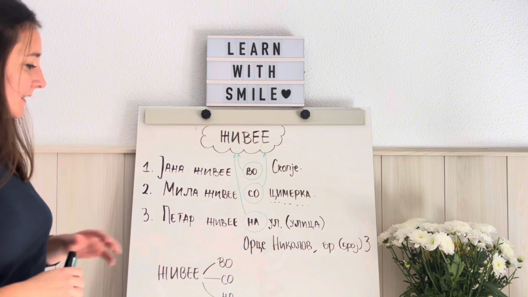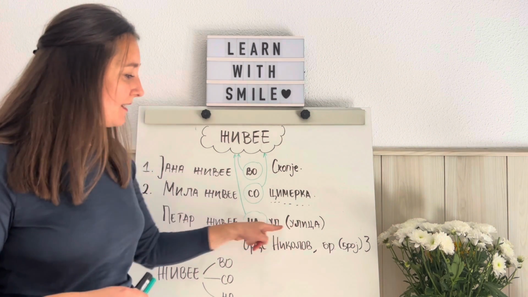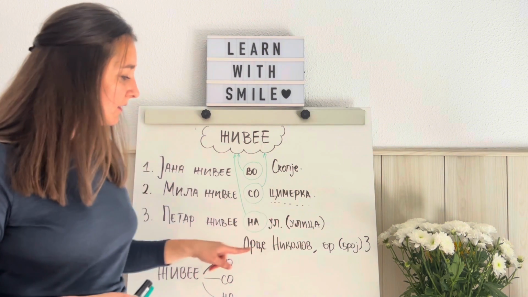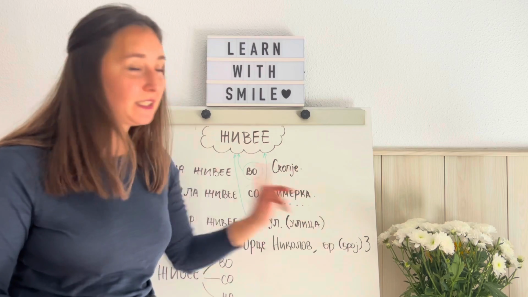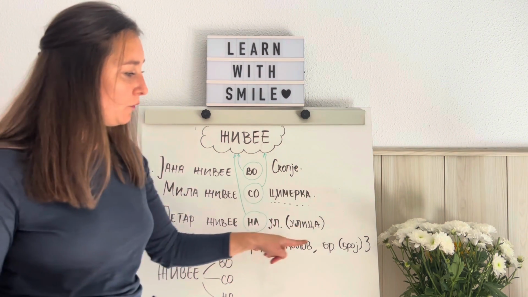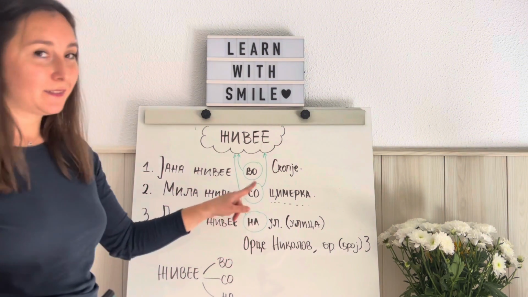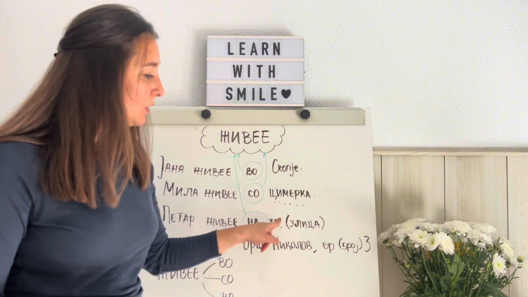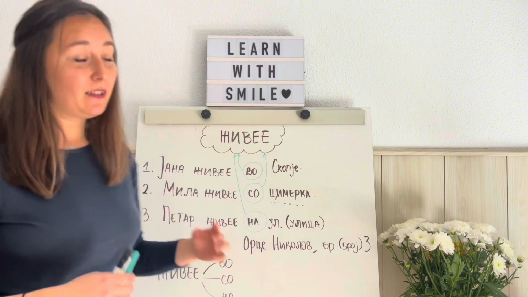Okay. The third sentence, Петар живее на улица. We usually write it like this, улица Орце Николов, број, бр. for број, 3. So, Петар живее на улица Орце Николов, број 3. Петар lives on, this is another preposition, on street, улица, street, Орце Николов street, број 3, number 3.